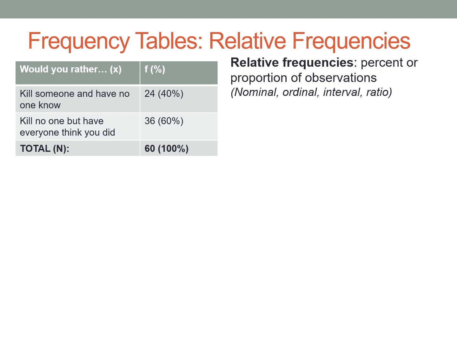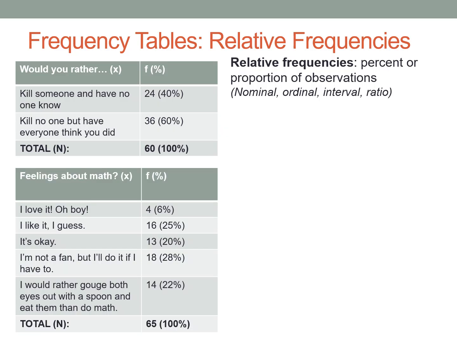I've added them to the table here so you can see that we do get a bit more information at a glance now. So now we can see that rather than trying to weigh 24 against 36 in your head and think about how much bigger one is than the other, we have a 40-60 split here. So 40% say kill someone and have no one know, 60% say kill no one but have everyone think you did. For our feelings about math, we can now put some percentages to these numbers. So we have our most common answer here at 28% of not a fan, but I'll do it if I have to. Only 6% say I love it, oh boy. 22%, still a pretty big chunk, would rather gouge both eyes out with a spoon and eat them than be listening to me right now. And we can see the percentages for the answers in between as well.